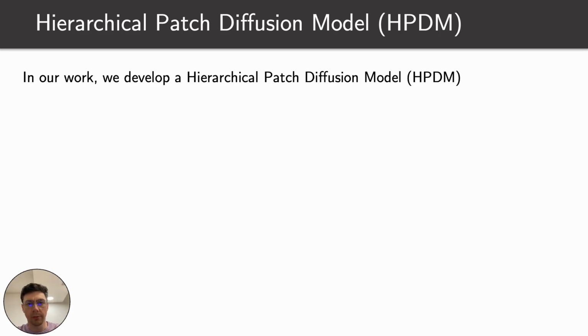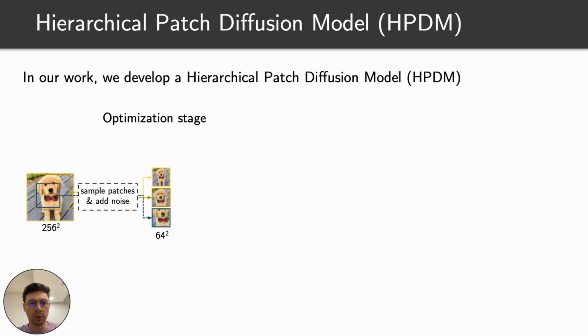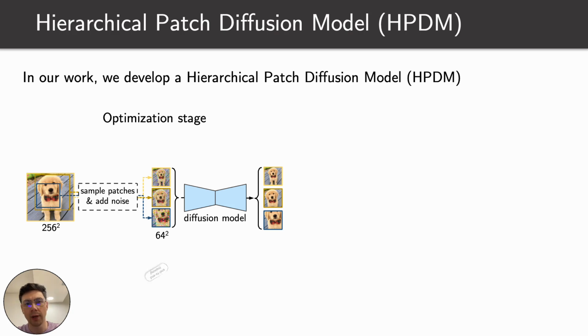In our work, we develop HPDM, a hierarchical patch diffusion model for high-resolution video synthesis. During the optimization stage, we sample a random video or image from the dataset and crop multiple patches of various scales but the same pixel resolution. And then we feed them into the joint diffusion model to denoise all of them jointly. In this way, we have just a single optimization stage, making the overall method completely end-to-end.